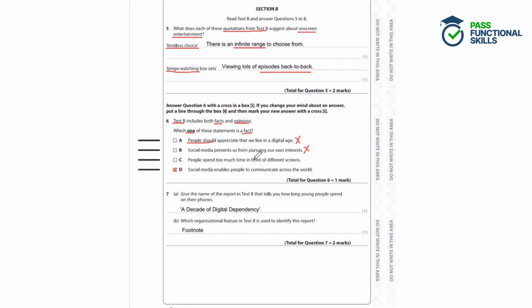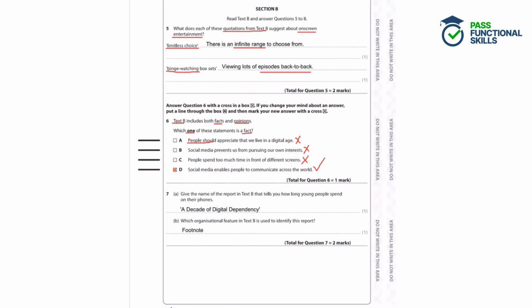C, people spend too much time in front of screens. That's another opinion, and the reason that we know this is we can disagree with this. We can say, well, people aren't spending enough time in front of screens. They should be engaging with the new digital age that we live in. And then finally, social media enables people to communicate across the world. Can we disagree with this? Well, no, we can't disagree. So that is a fact. We can prove that. We know that if we go on a social media platform, then we can communicate with people on the other side of the world.